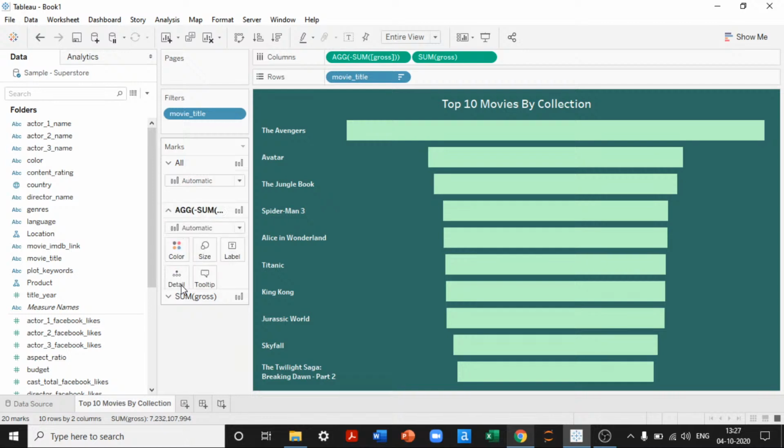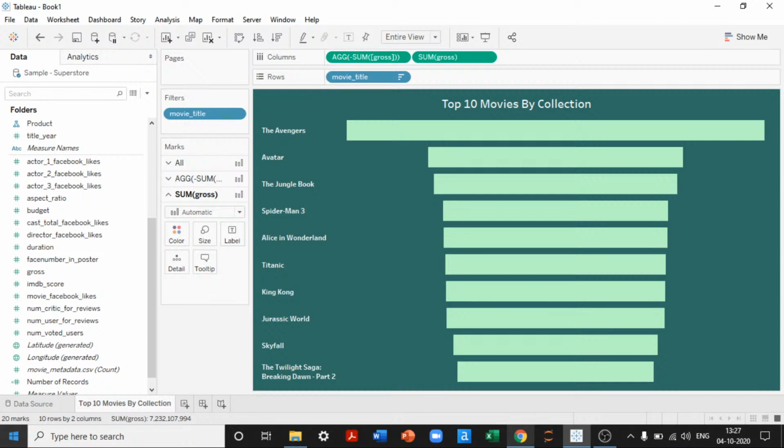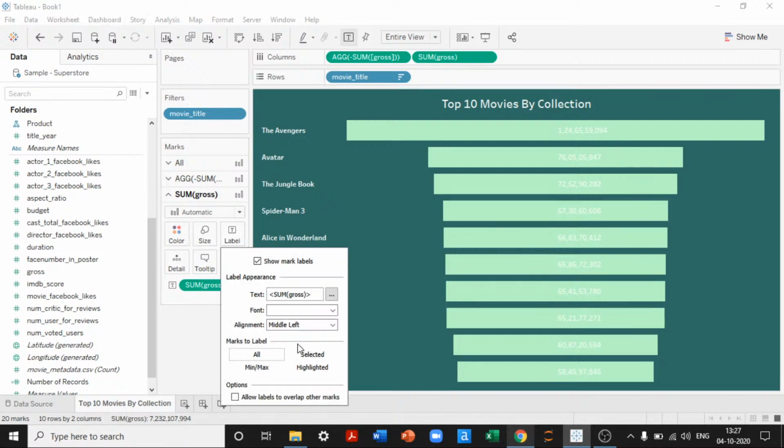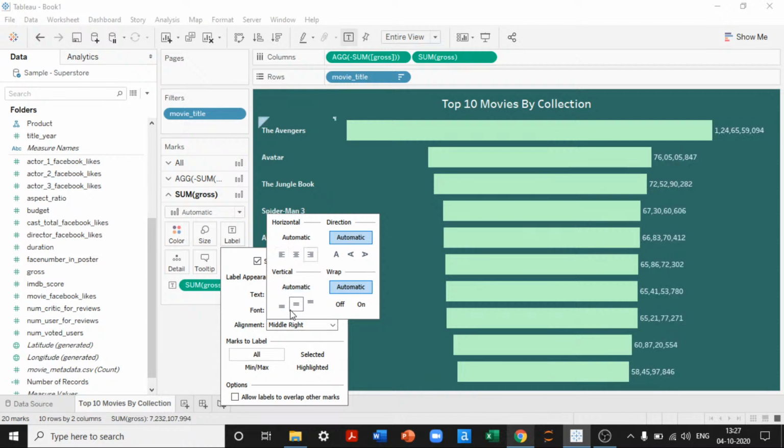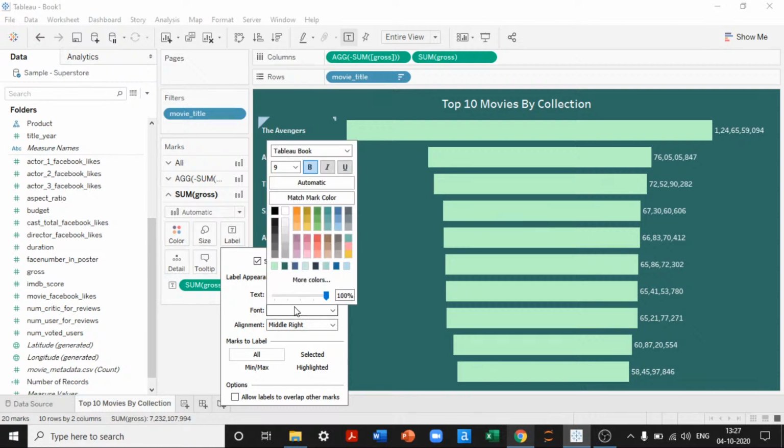Then what we can do is show the value of collection as well, by gross and sum of gross, and this one. I'll also try to keep this on the right side of the data set. Right side middle, which is totally perfect, but the font seems to be too big, so I'll keep it 7, bold, pure white, and that should work, or maybe 8.